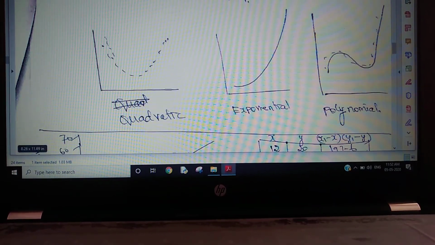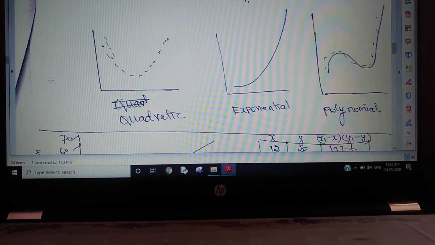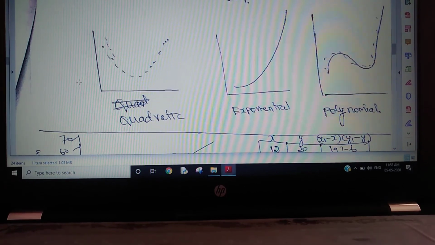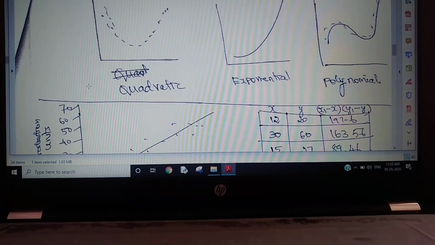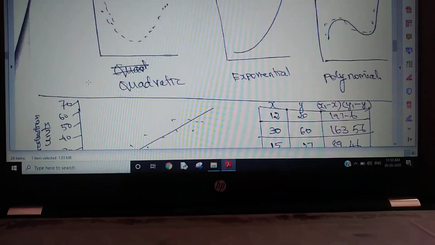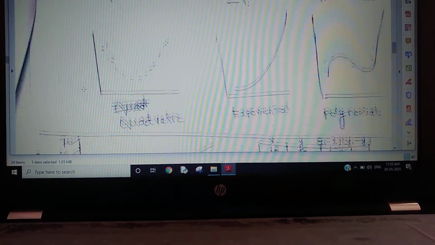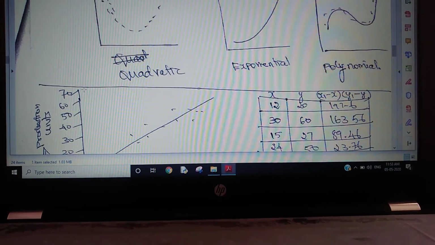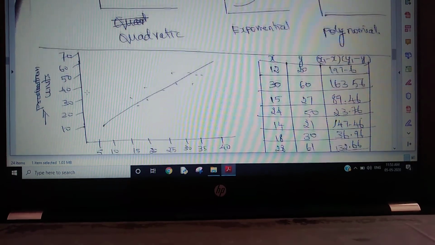Here again there are quadratic, exponential and polynomial patterns. This curve explains the pattern of relationship between the two variables, that is, one is influencing the other. That pattern is explained in this diagram, and to what extent they go together or are related to each other, we will find out through correlation analysis.